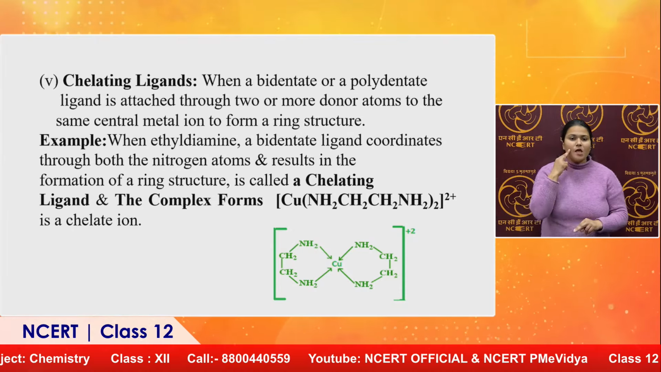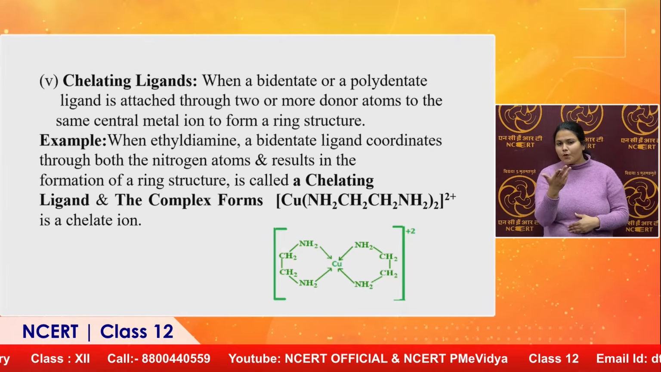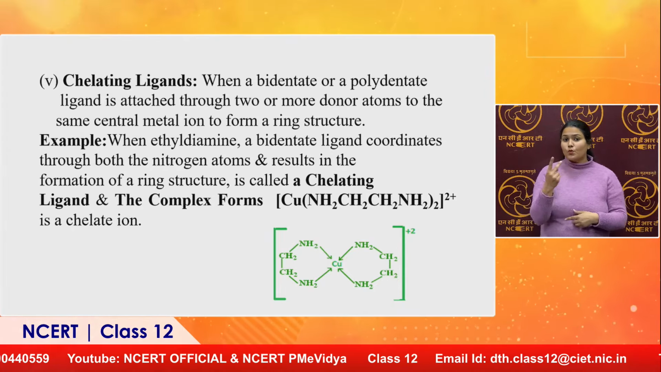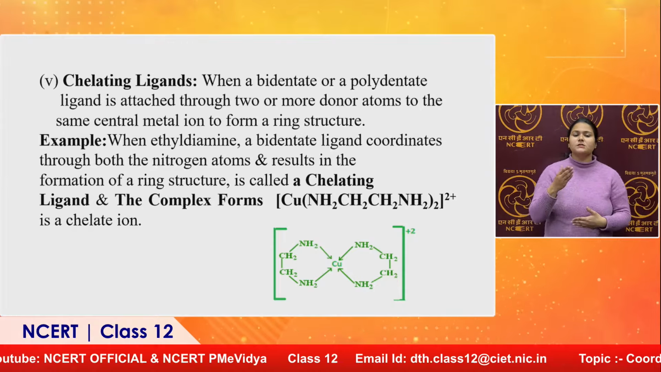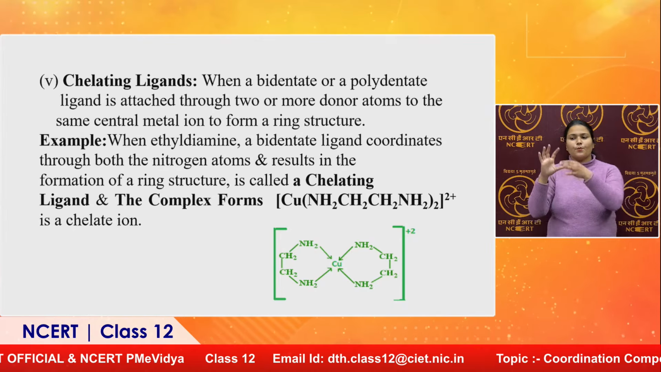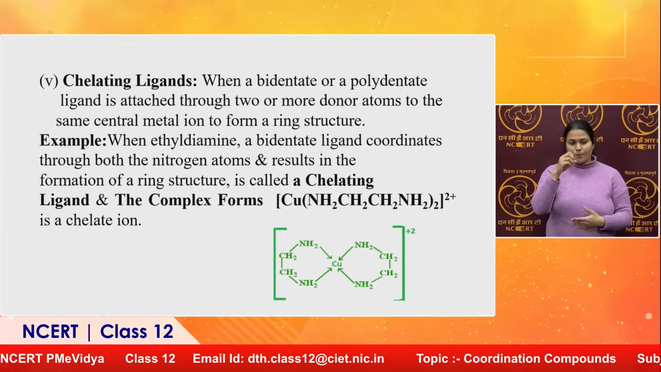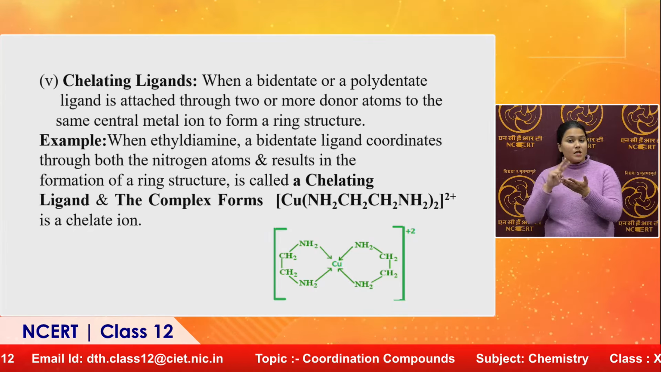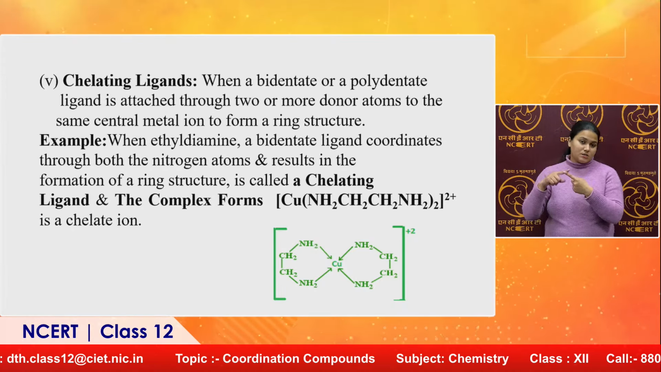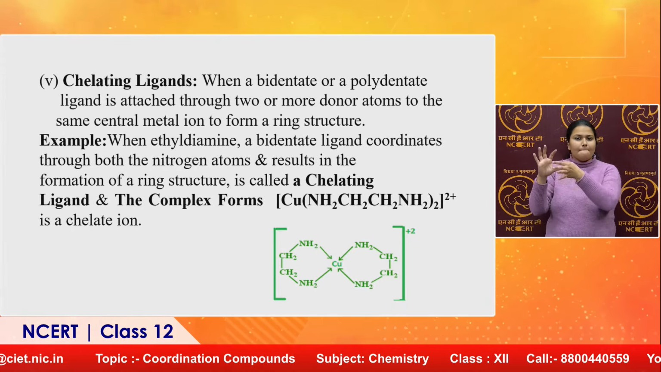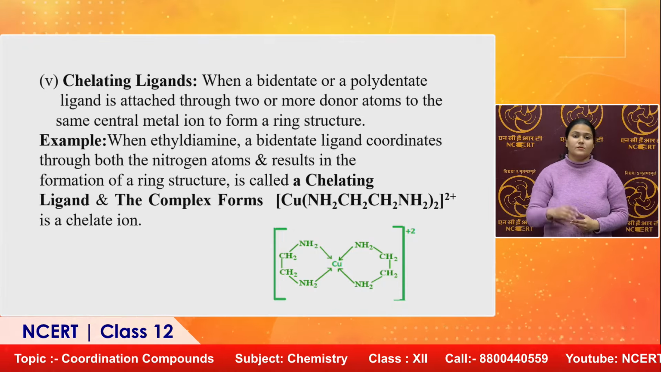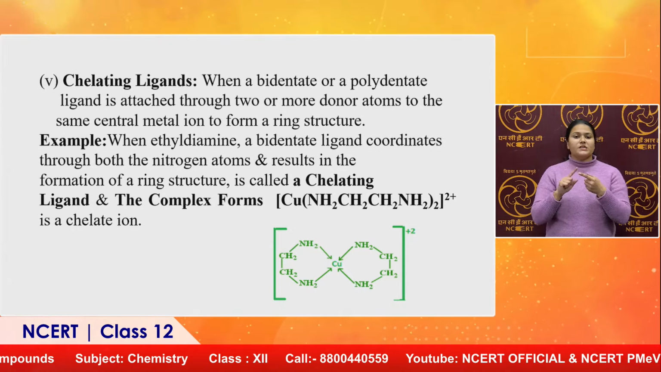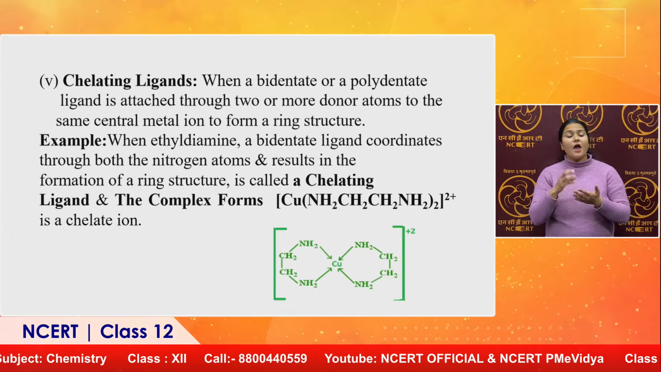In the case of this one, Cu(en)2 with 2 positive charge, that is called a chelate ion. Here we can see copper is the central metal and 2 ethylene diamine ligands are surrounding the metal copper, forming a ring kind of structure. So, this will be the chelating complex, and as it has a charge, it is also called a chelate ion.